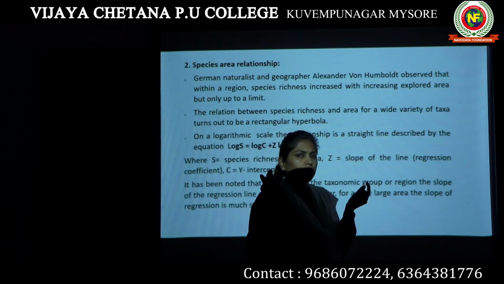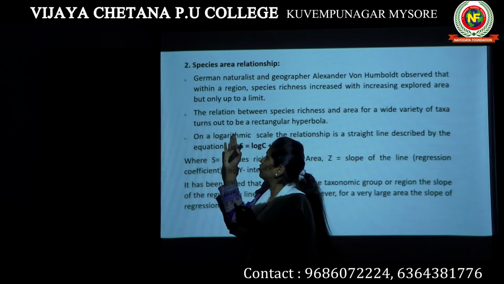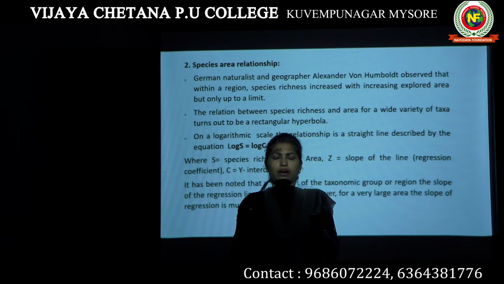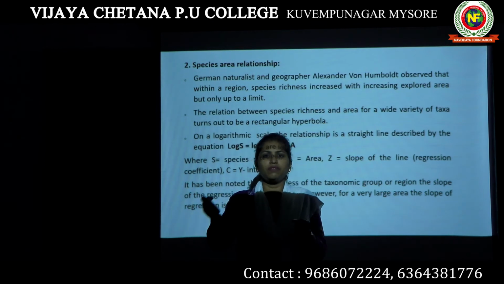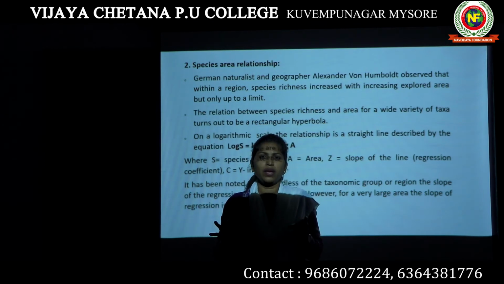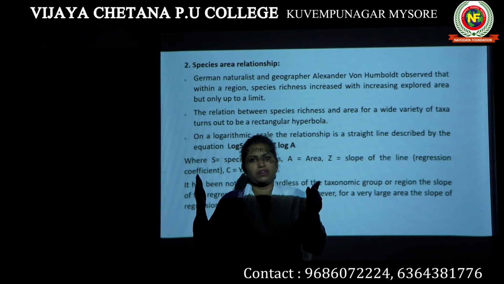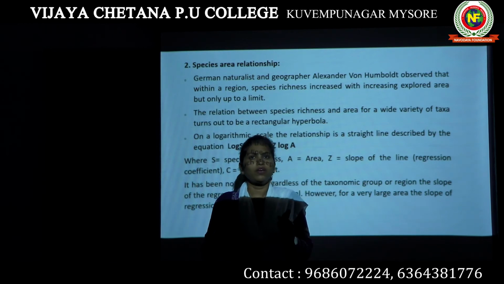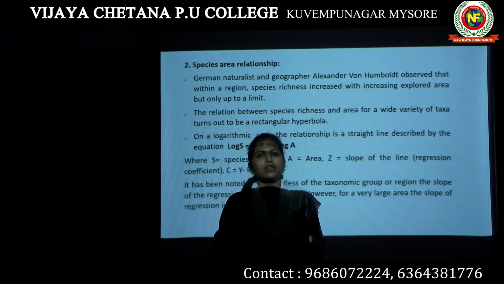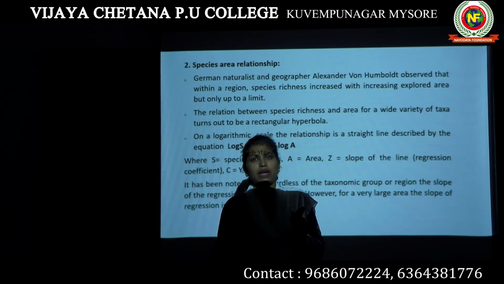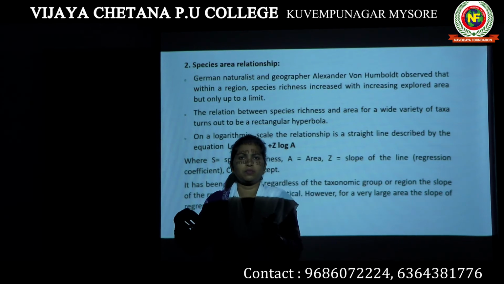You need to understand species area relationship in a simple way. You take a small area, for example, the area in which you are living. In that area, if you count the species diversity, how many different types of species are present, you can take into consideration dogs, cats, pigs, different types of animals, and different types of plant species present in that one particular area.